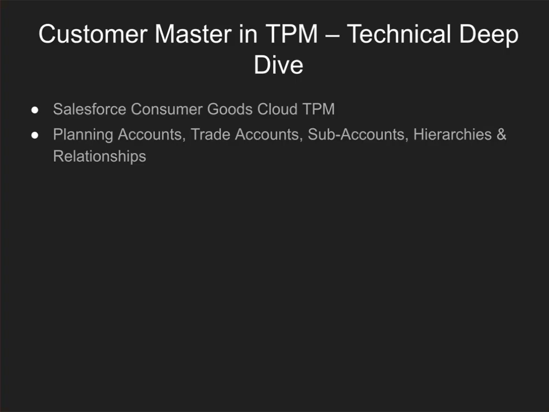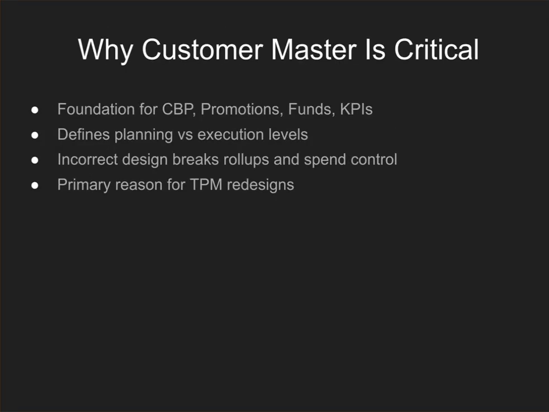Before promotion fund, KPI, or even customer business plan, we must clearly understand customer master data. In Salesforce Consumer Goods Cloud TPM, customers are not just CRM accounts. They are defined as planning responsibility, execution responsibility, and financial ownership as well. The customer master decides where the CBPs are created, where the promotions are executed, and funds are incurred, and how the KPI will be rolled up. If customer master is wrong, the TPM solution will become unstable and unreliable as well.